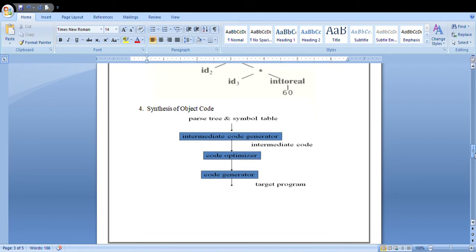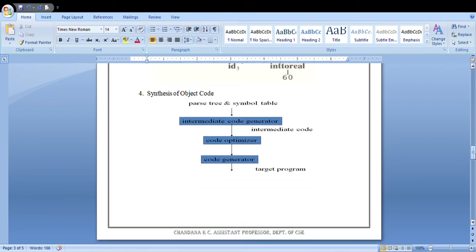These are the three steps which work in the front end, which is used to process your source program, and once it is processed, there is the synthesis of your object code. Once these three steps are done, you will get a parse tree from your syntax analyzer, and a symbol table generated by your semantic analyzer. Both will be an input for your intermediate code generator.